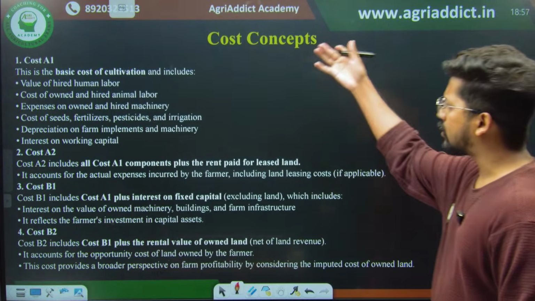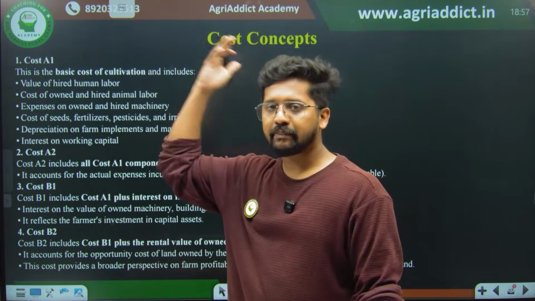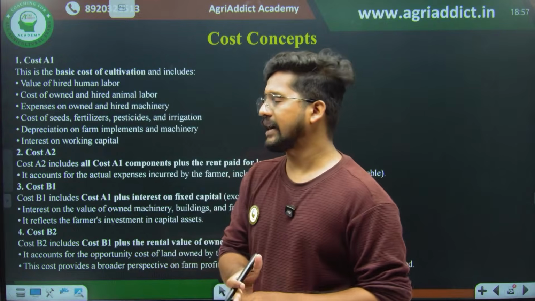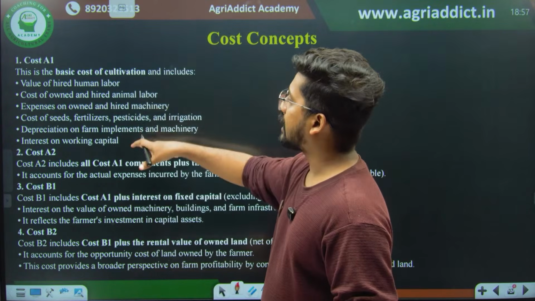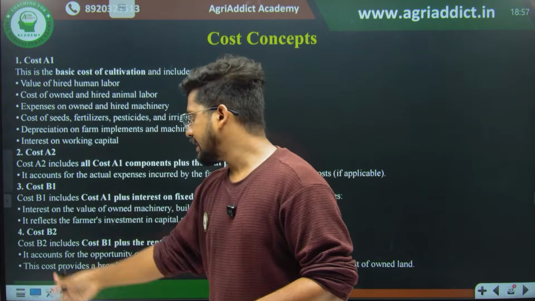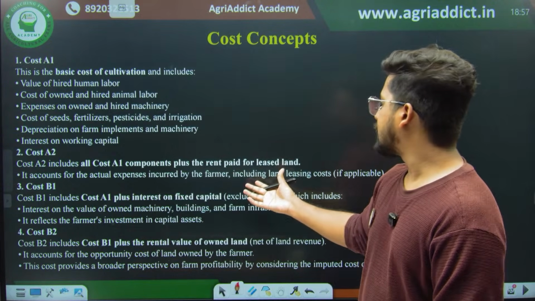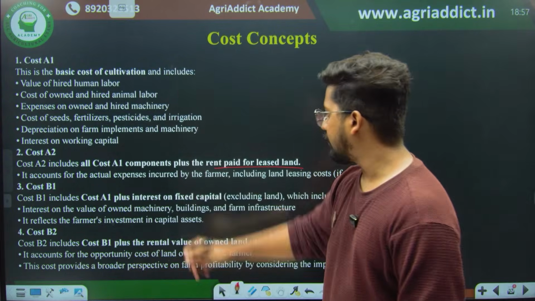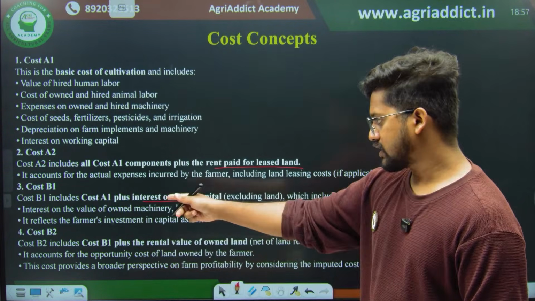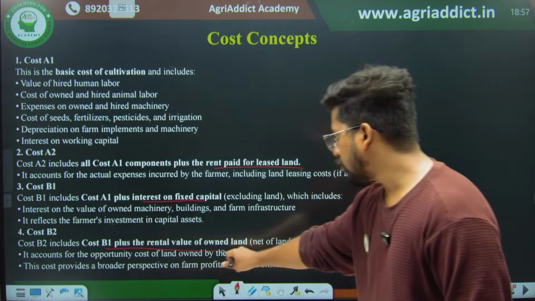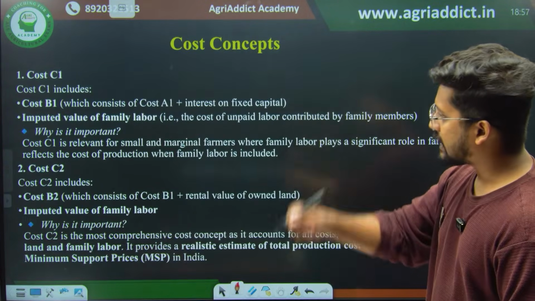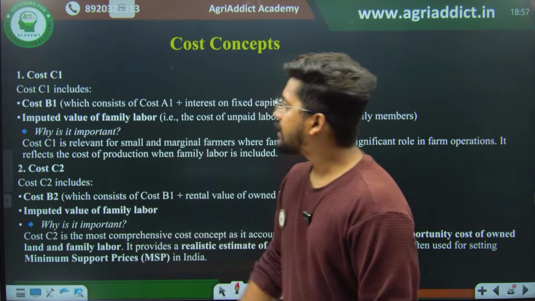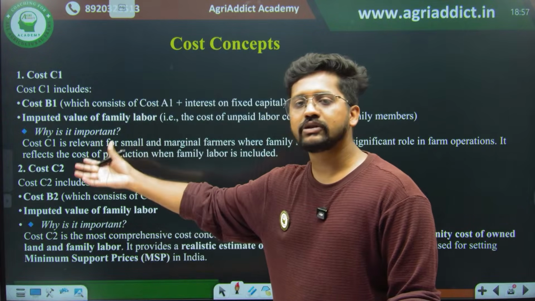Then all the cost concepts are something that you have to repeatedly go through and understand multiple times. You simply have to learn them by heart, I should say. The basic cost of cultivation includes cost A1, then cost A2, which is cost A1 plus rent paid for leased in land. Cost B1 is cost A1 plus interest on fixed capital. Then cost B2 is cost B1 plus the rental value of owned land. All these things you have to enlist and learn by heart by yourself. Then cost C1, cost C and cost C2, it's very easy.